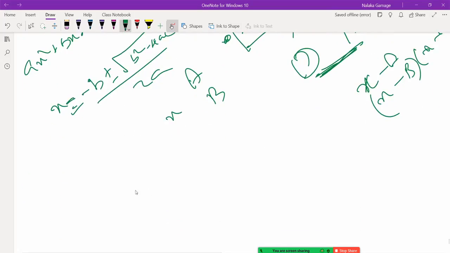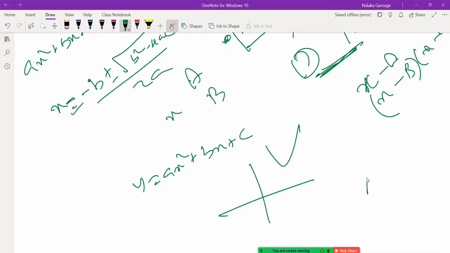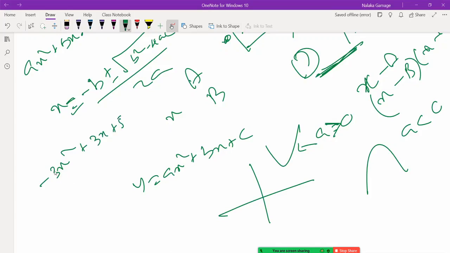So y equal ax squared plus bx plus c can be in two types. Either it's like this or it is like this. Now this is when a is greater than 0. This happens when a is less than 0. Right? So that is how you look at it. Now for example minus 3x squared plus 3x plus 5, this is something like this. If you have 5x squared plus 2x minus 5, that is something like this.